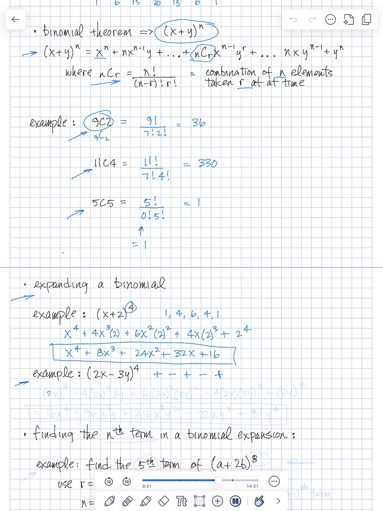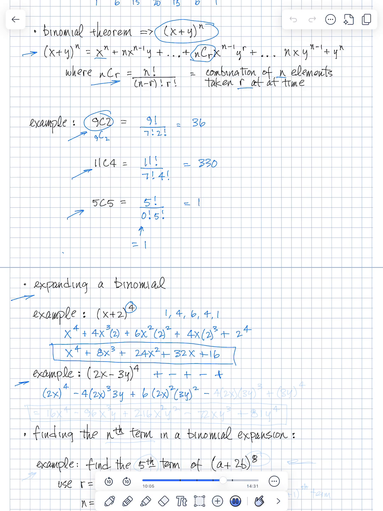So we have 2x to the 4th, minus the coefficient of 4 times 2x cubed times 3y, then plus, our coefficient is 6, we have 2x squared times 3y squared.